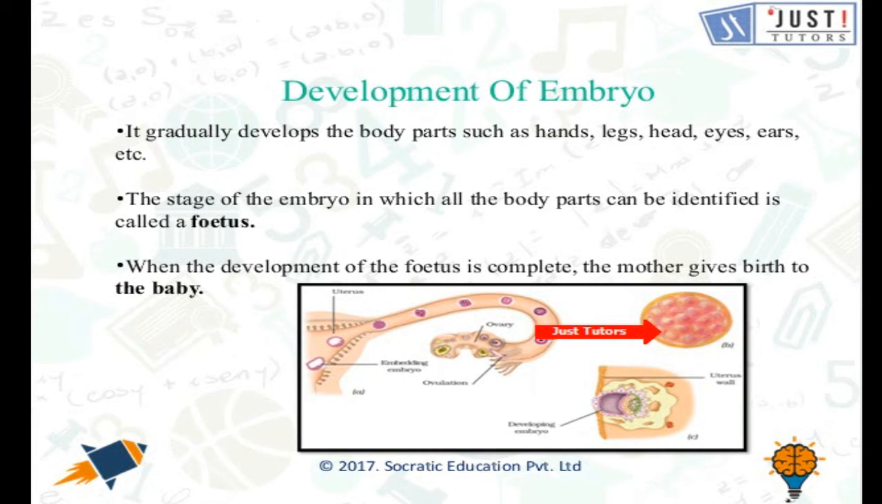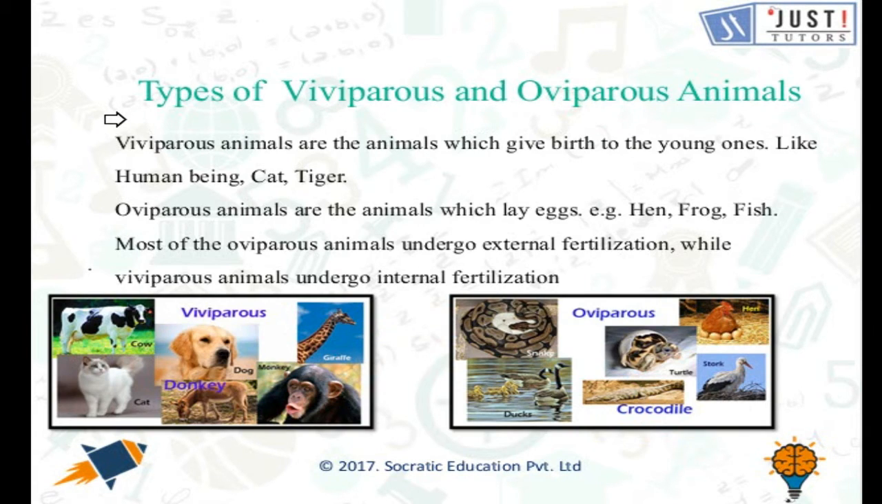So now let us move forward to what we understand about viviparous and oviparous animals. Viviparous animals are the animals which give birth to young ones, like human beings, cats, tigers. And oviparous animals are the animals which lay eggs, for example, hen, frog, fish. Most of the oviparous animals undergo external fertilization, while viviparous animals undergo internal fertilization.